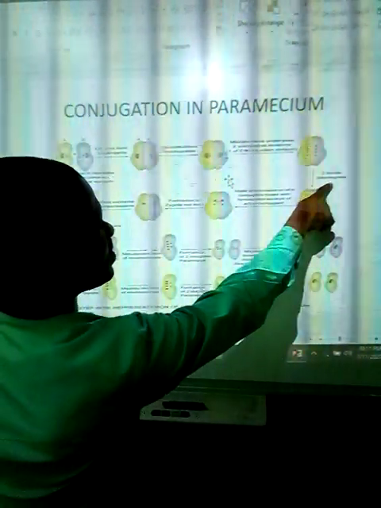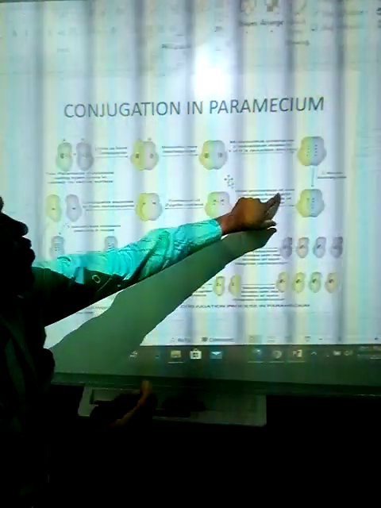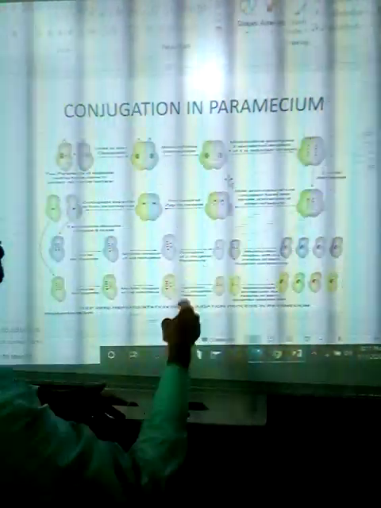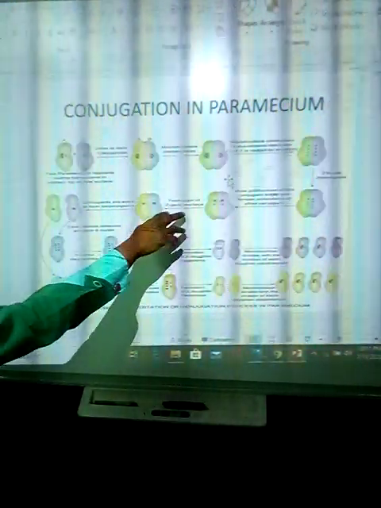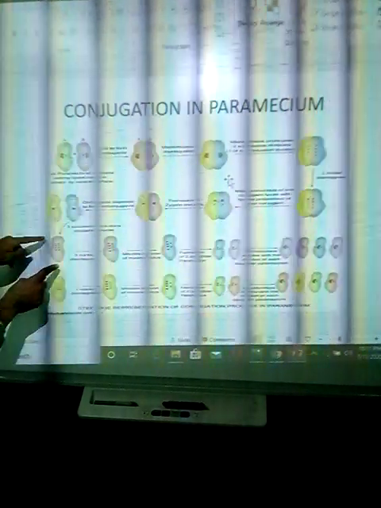We have it here. We have three nuclei that disintegrate, and so on. So we have it coming here like this. The male reproductive pronucleus of one conjugate fuses with the female pronucleus of another conjugate, forming the zygote nucleus. In this way, conjugates separate to form what? Exconjugates. We have it here to give us this and this.